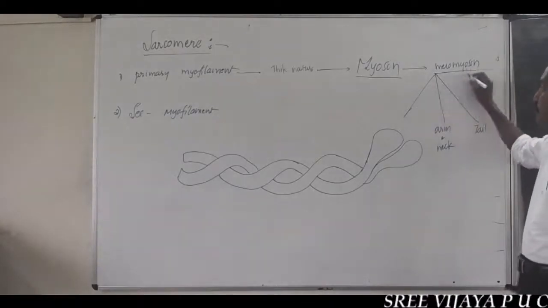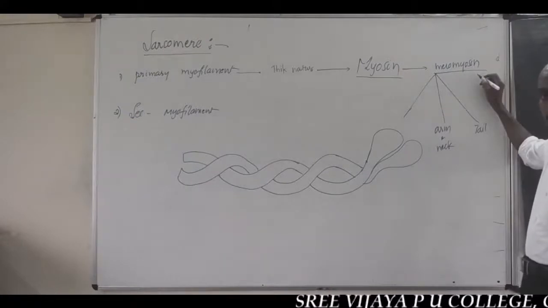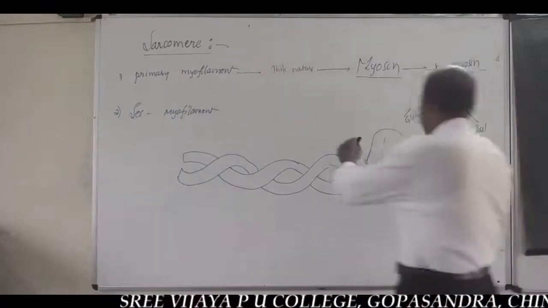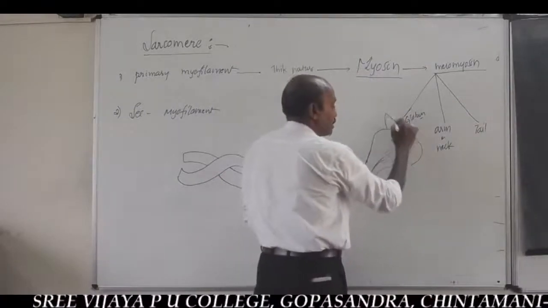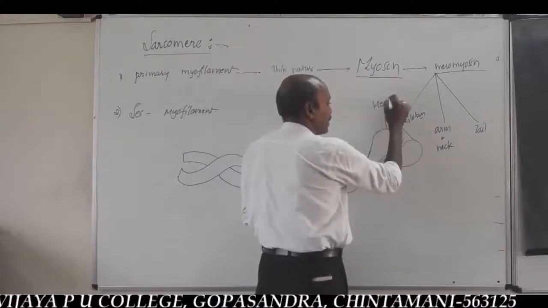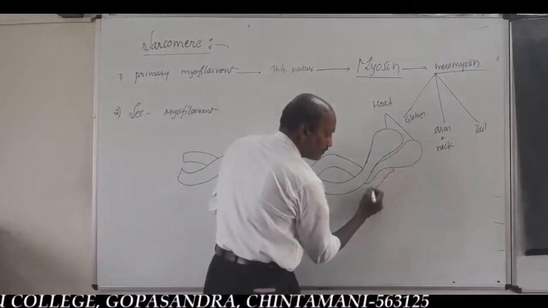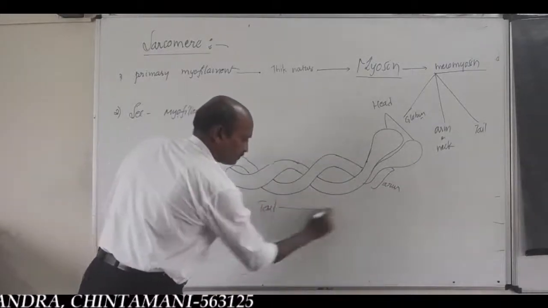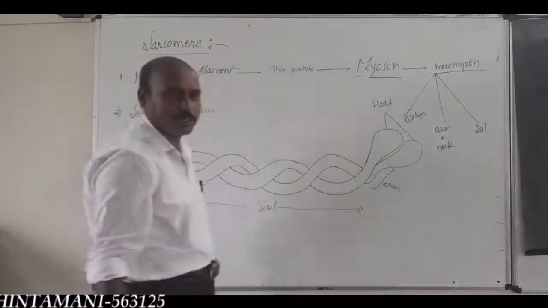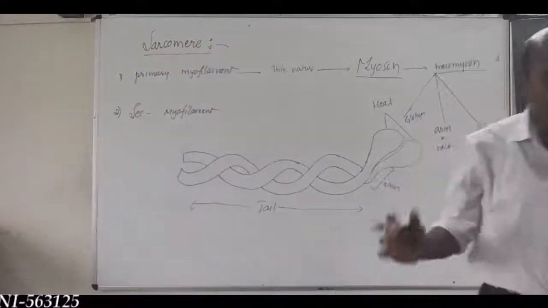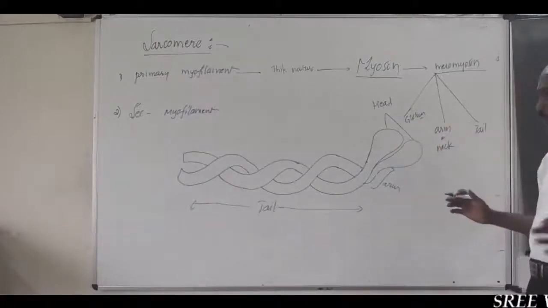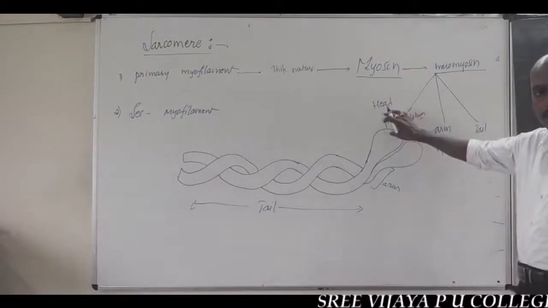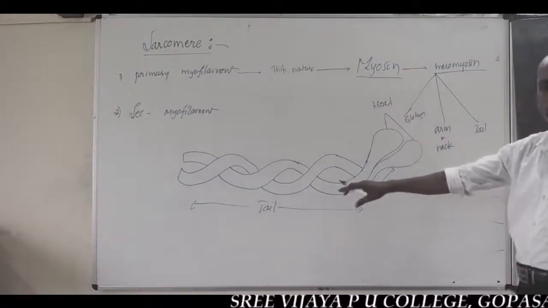These meromyosin microproteins get arranged in three parts: globular head, this is the globular head portion, short arm or neck, and tail. You should remember the meromyosin protein is arranged in three parts: globular head, arm or neck, and elongated tail.